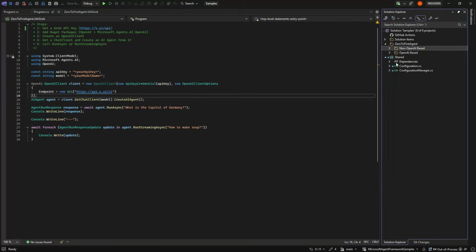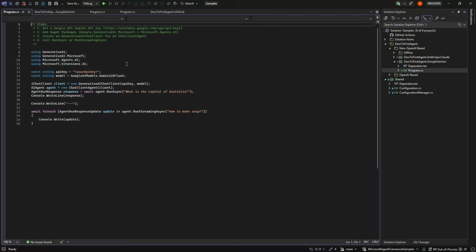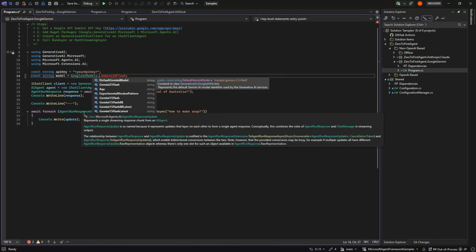If we look at some non-OpenAI based, we have Google Gemini. So Google Gemini needs another NuGet package, Google Generative AI.Microsoft, which then can make the OpenAI client. And that's the most important thing. So we of course need a Google Gemini API key. You can get those for free up here. And then you put that API key in and you choose your model among the different models that are in the system.